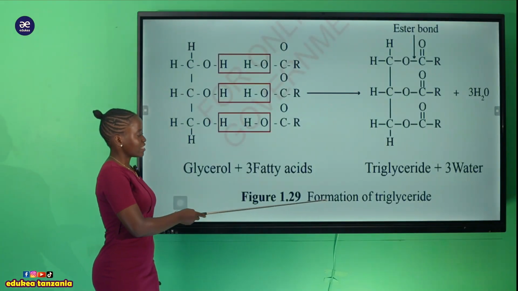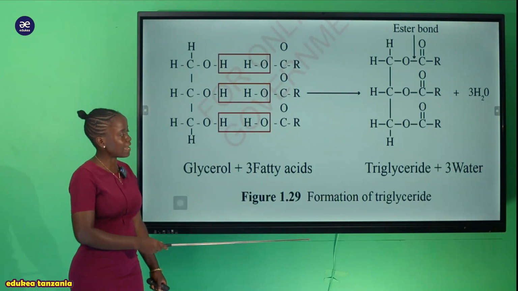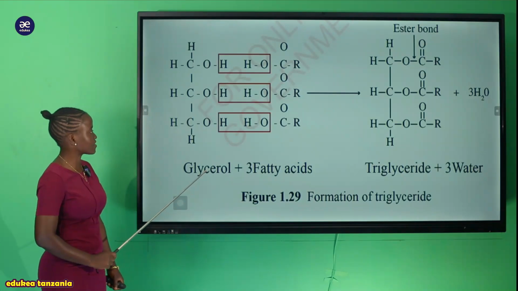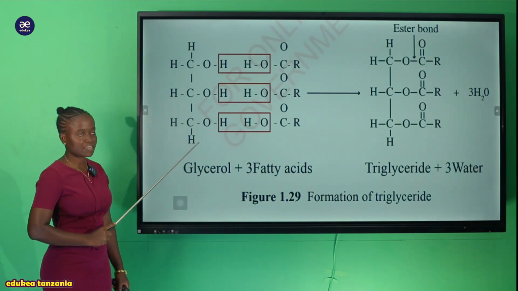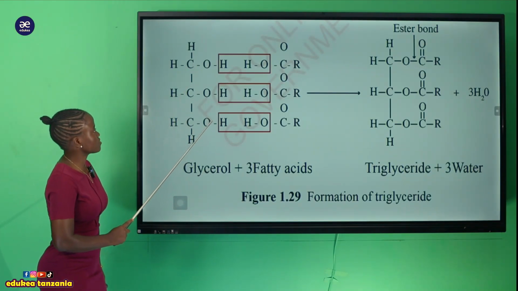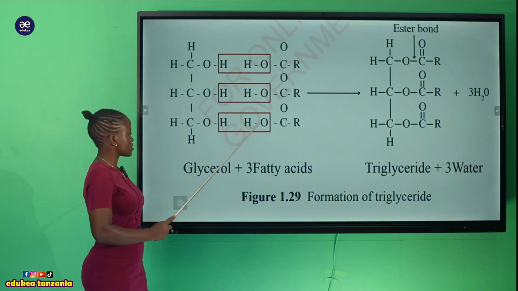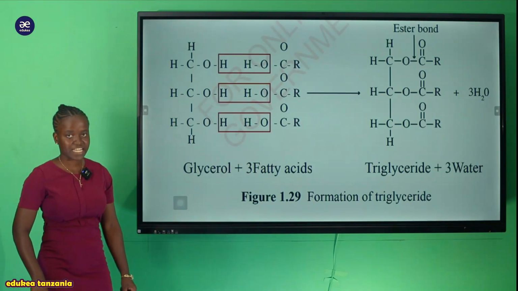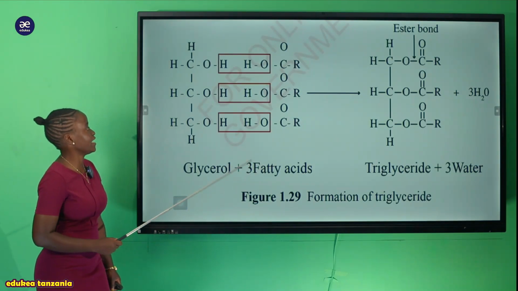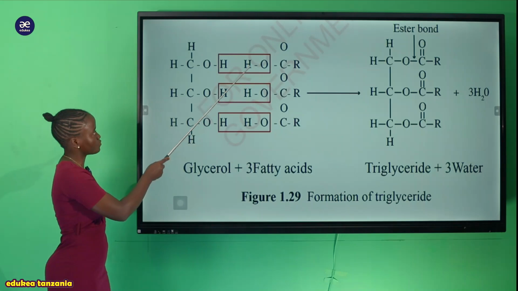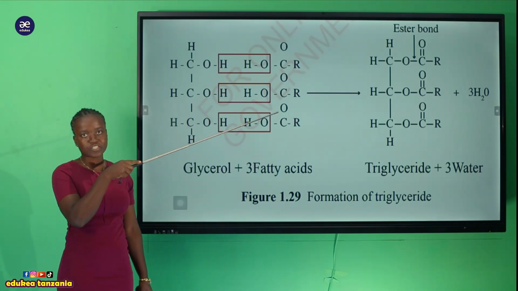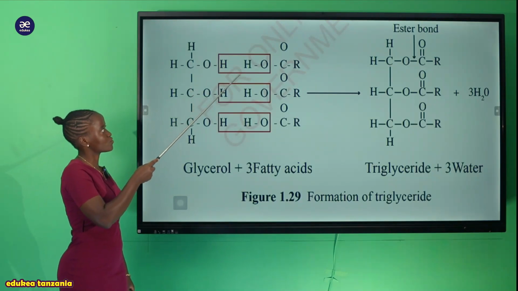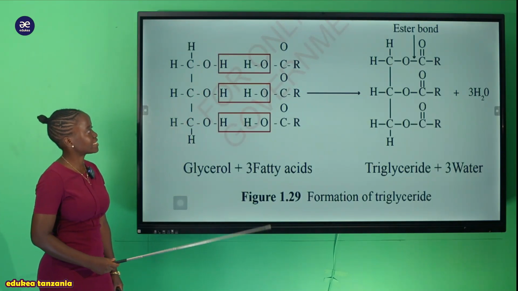So now you can see this is the formation of triglyceride. The first one is the glycerol. This structure is the glycerol. But also we have this structure, which is the 3 fatty acids. So now you can see 1, 2, 3 fatty acids. Now this structure will contribute OH, that is the hydroxyl, and here hydrogen will tend to combine, and thereby it tends to lose water.